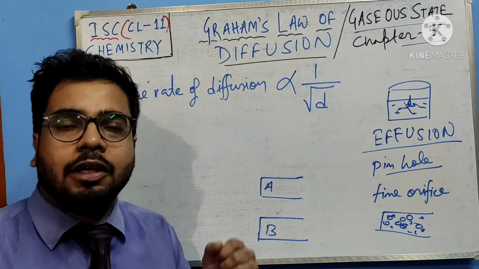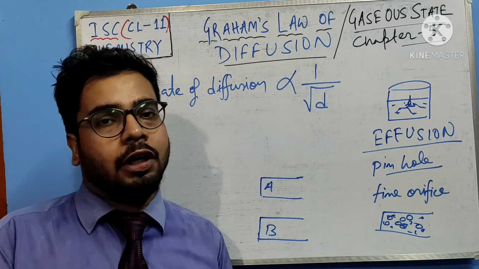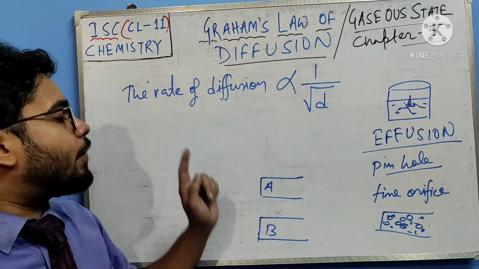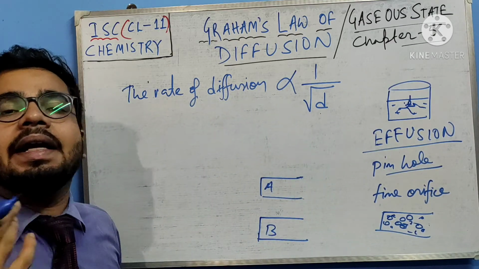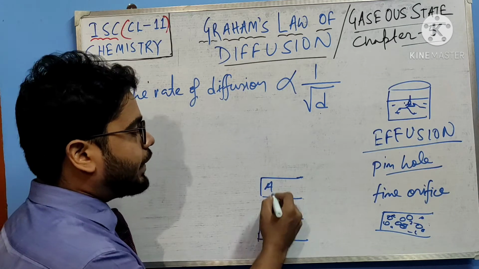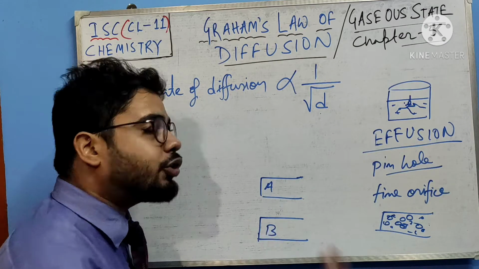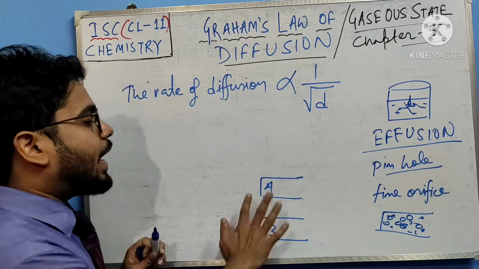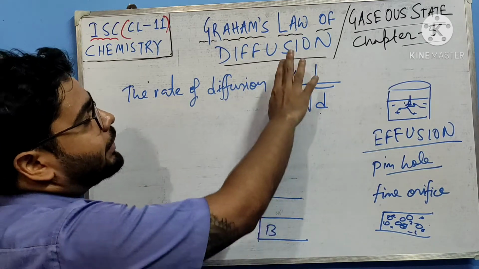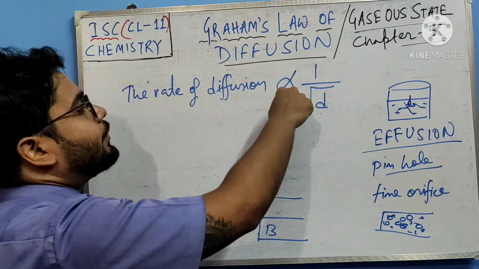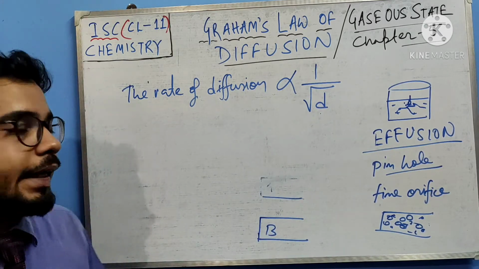A heavy person cannot run very fast, but a slim person runs very fast. You all know very well, right? That is why for gases also it is the very same. If the density is less, the rate is more. So if the density of A is less than B, then what will happen? A will diffuse fast, right? So according to Graham's law of diffusion, the rate of diffusion is inversely proportional to the square root of the density of the gas.